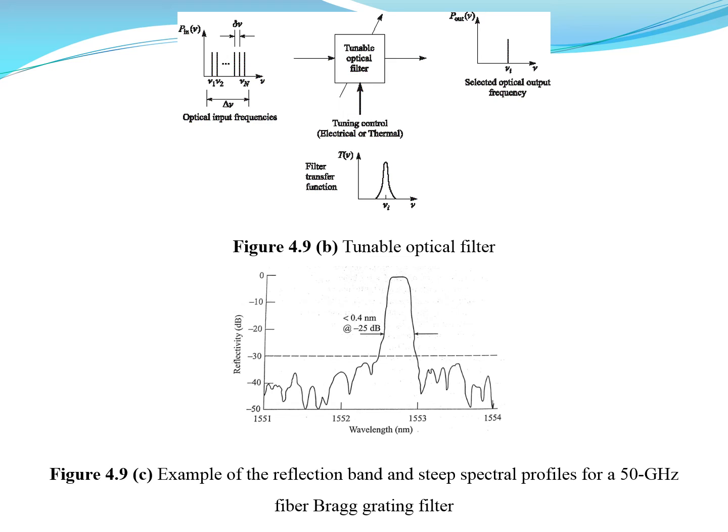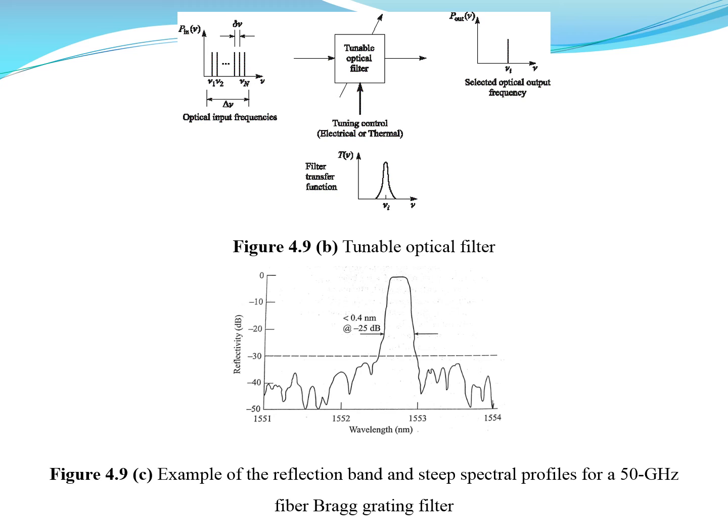This is the filter transfer function. Based on this filter transfer function, we receive a signal of a particular frequency as the output of a tunable optical filter. If the filter transfer function is different, then the output obtained will be a selected optical frequency which is dependent on this transfer function.